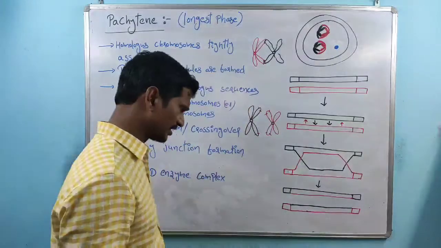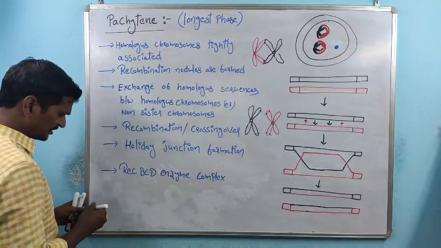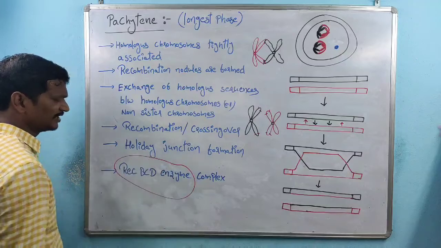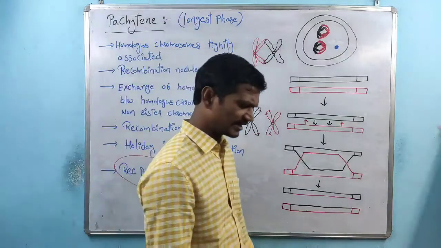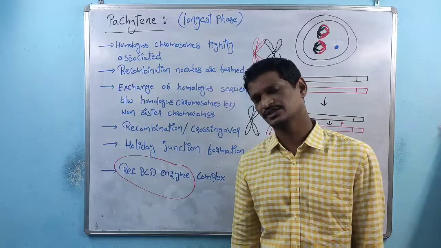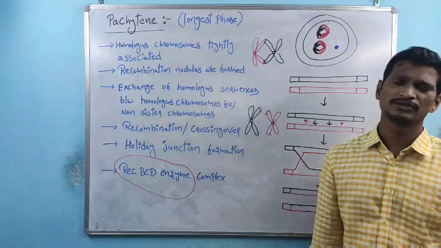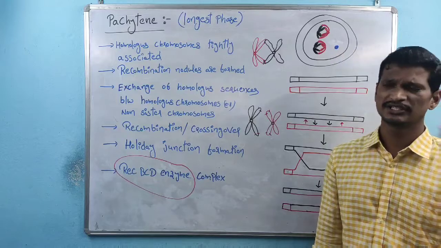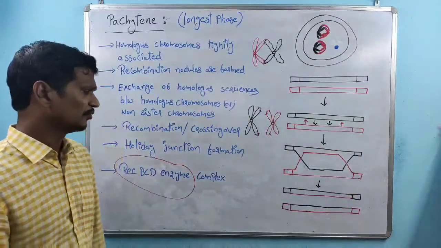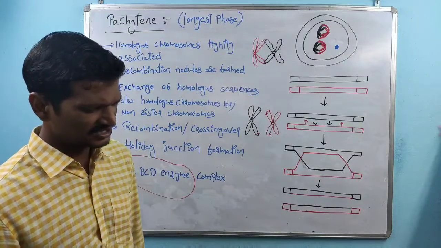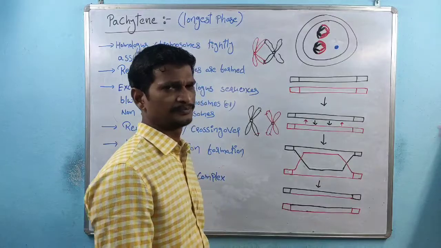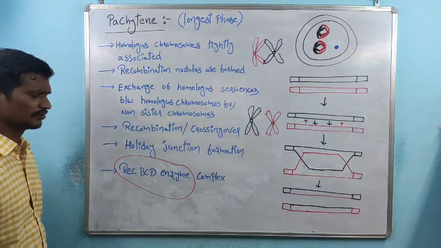The main reason is the enzyme. The name of the enzyme is the RecBCD enzyme. This enzyme is only active and only available within the packaging stage. Because of this enzyme, crossing over only takes place within the packaging stage. Once this enzyme is active and available, that enzyme is involved in the crossing over process.